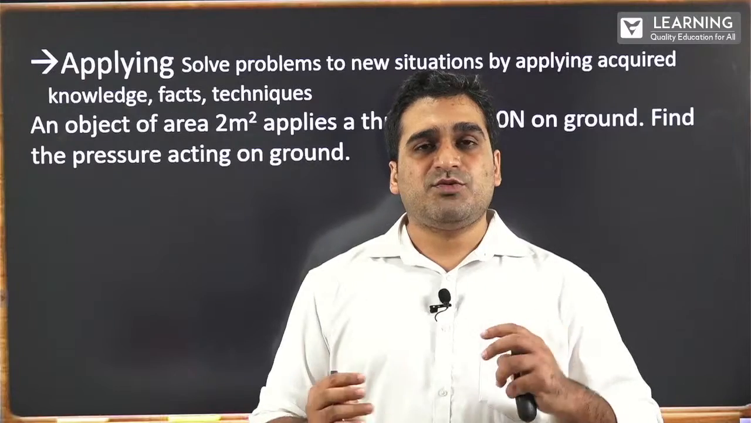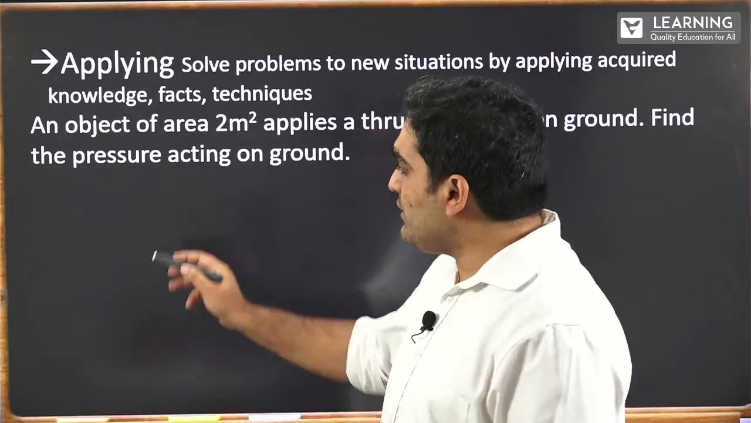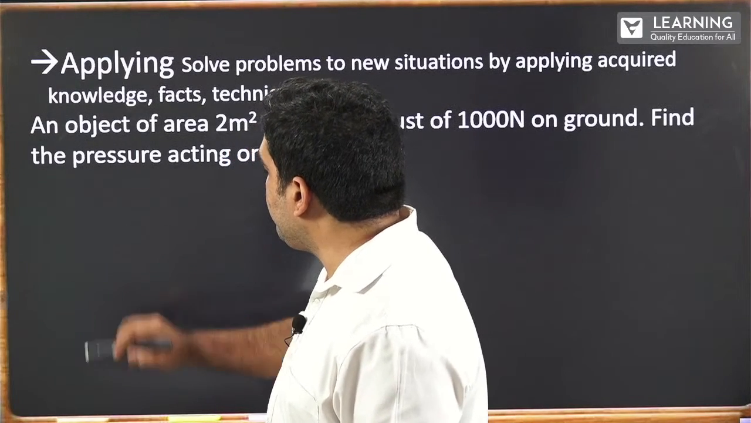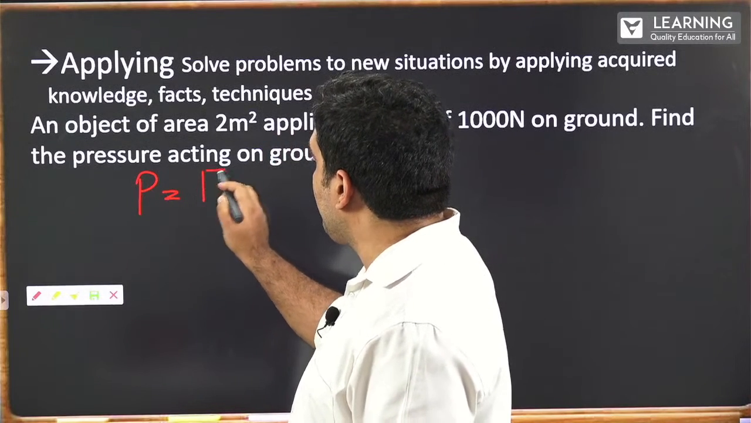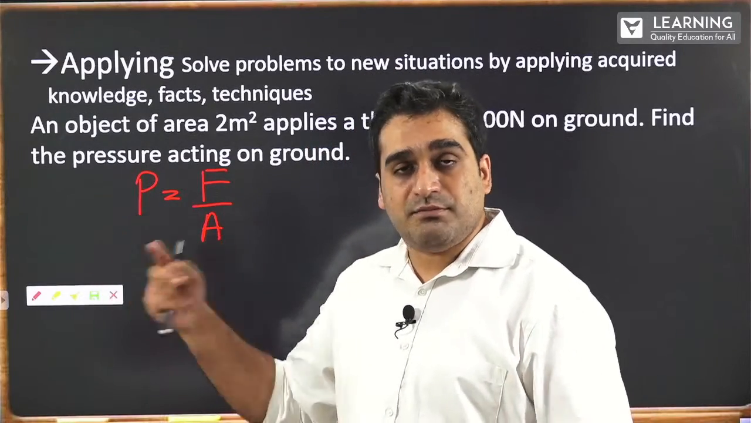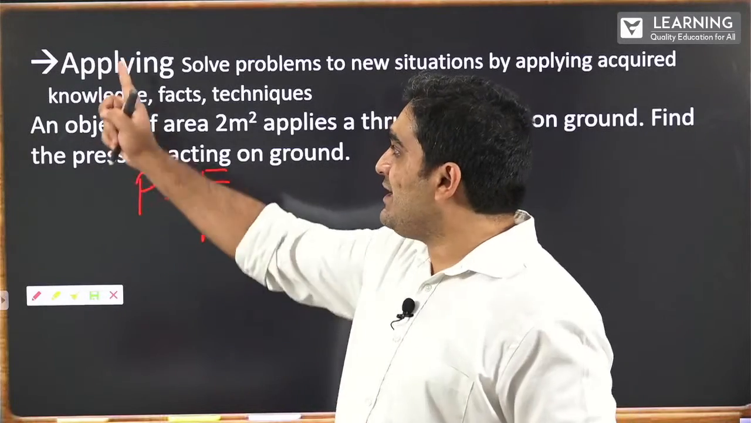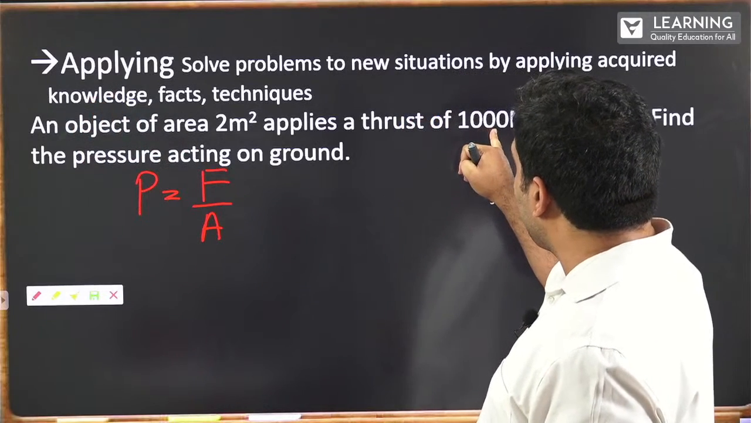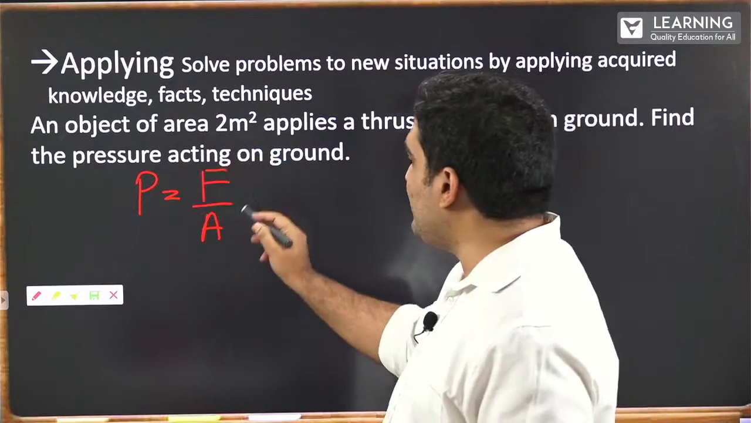So what are the things we need to do here? First, you need to recollect, which is remembering, that pressure P is equal to force by area. This is how you find pressure, by recollecting the formula. Next, what you do is apply. So what are we going to apply? The things that are given to us. 1000 Newton is the force, area is 2 meters square.